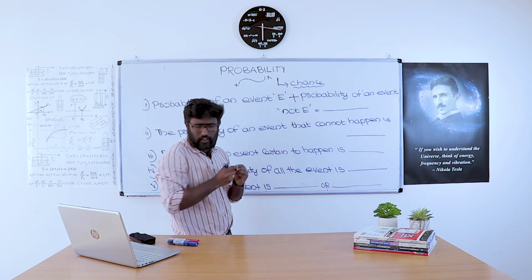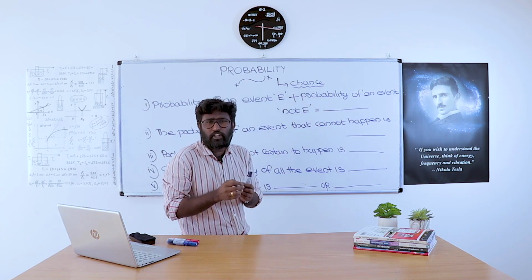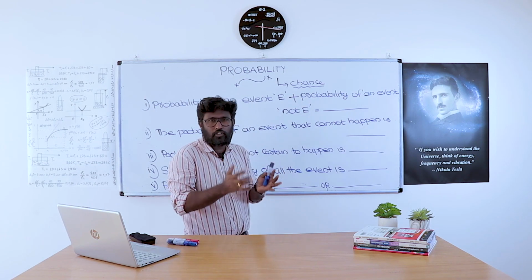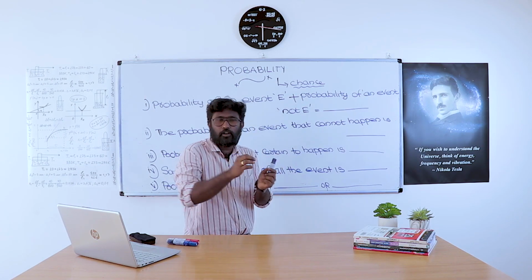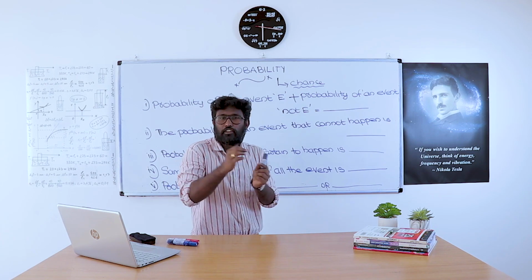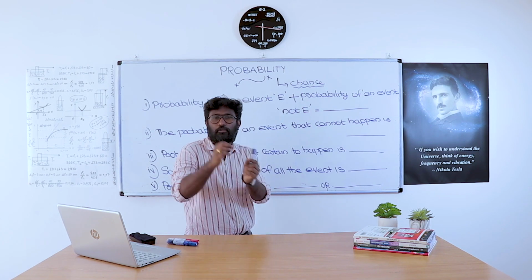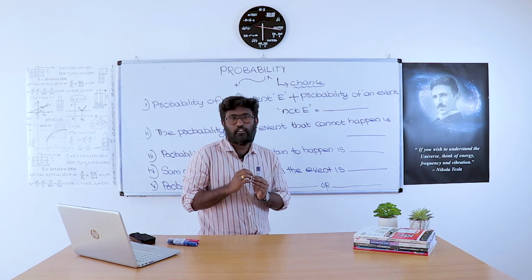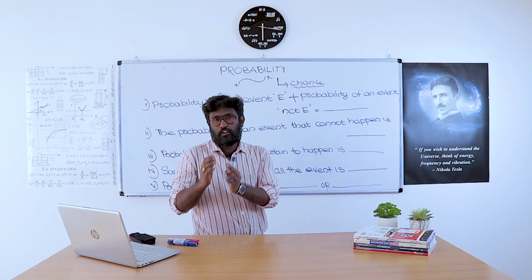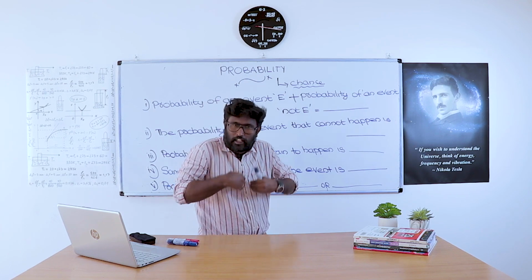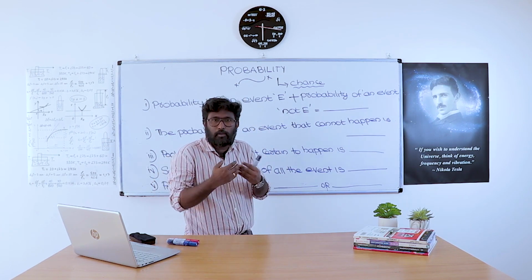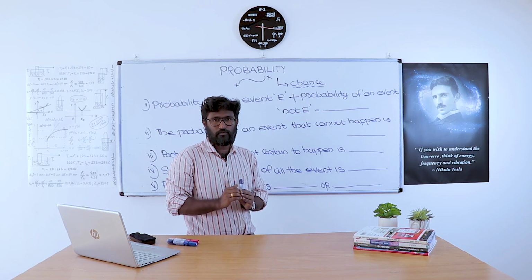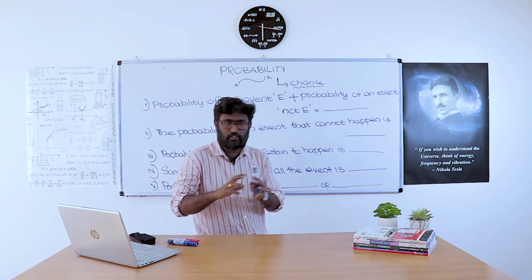I will give an example. When we toss a coin, it may or may not be head, or otherwise we can say that it may or may not be tail. That means there is a possibility of winning tail or losing head, vice versa.